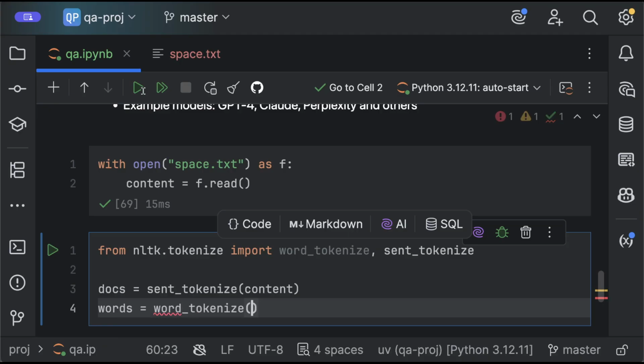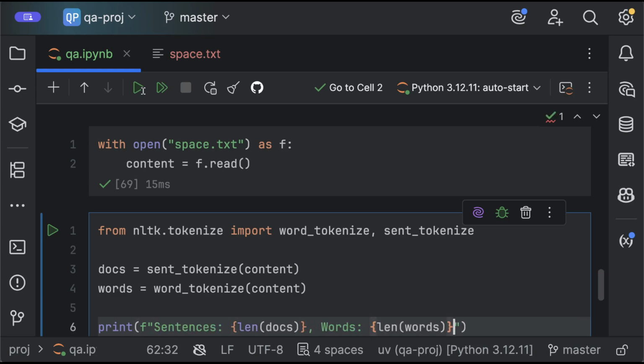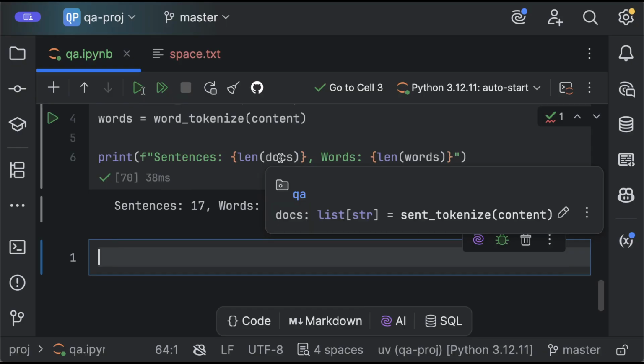So word_tokenize on the content, then we can print this out, saying sentences and words. Let's see. It has 17 sentences and 468 words in this document.